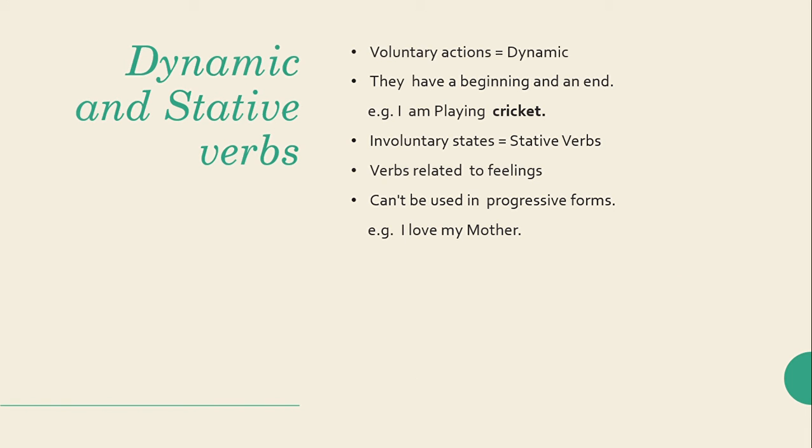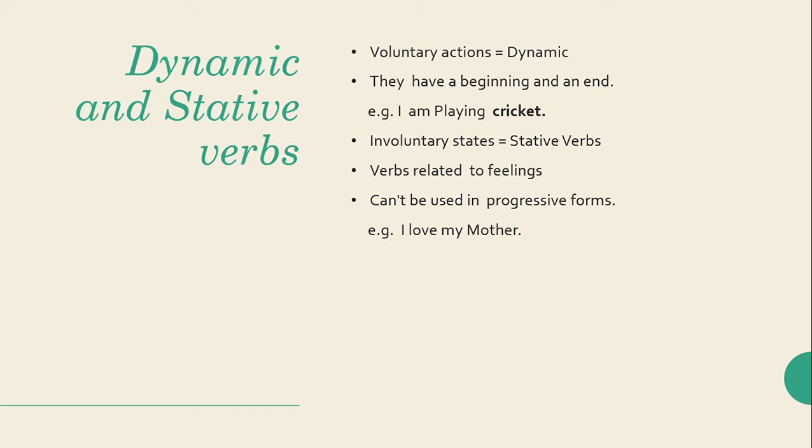Then come dynamic and stative verbs. Dynamic verbs are voluntary actions. They have a beginning and they have an end. For example, if I say I am playing cricket, this playing is a dynamic verb because it is voluntary. It is a voluntary action; I am doing it by myself, and I have control over my action, that is playing. And it has a beginning. If I have started playing cricket, I may stop playing after an hour or two or three. Such kinds of verbs are dynamic verbs.